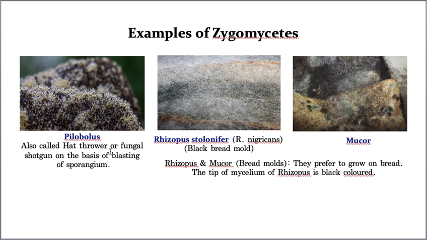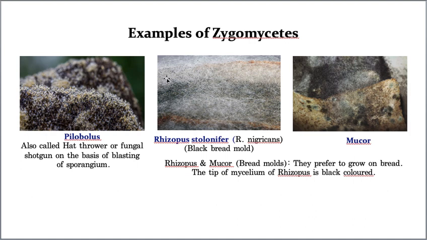Okay. Now the next example, the classic examples for zygomycetes are Rhizopus and also Mucor. They are famous examples for zygomycetes. That means indirectly I'm telling you something. What is that? Mostly in the exam, questions on zygomycetes will come by the names of Rhizopus and Mucor. That is what you need to understand. And you know what is the speciality of this? Both Mucor and Rhizopus are bread molds. They prefer to grow on bread.